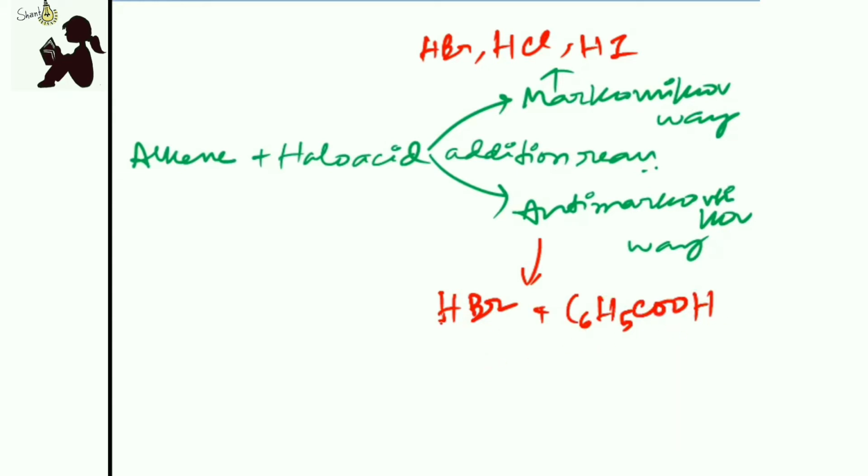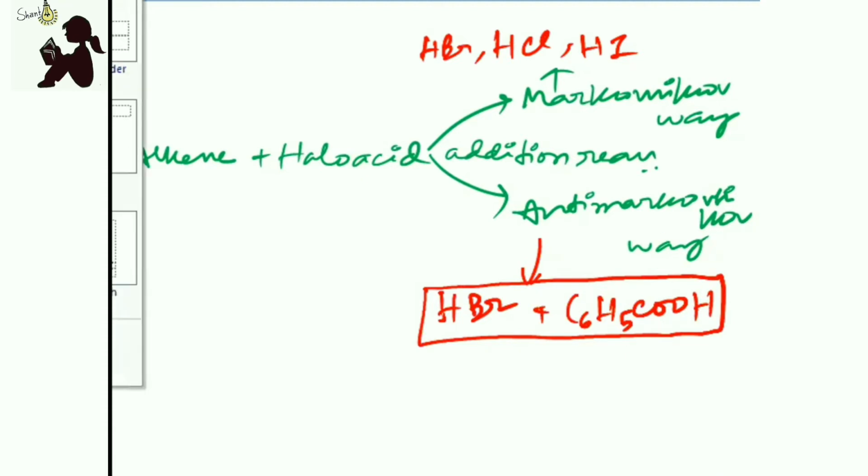So you have to remember this condition of anti-Markovnikov. That is, anti-Markovnikov rule only applies when the reagent is HBr plus C6H5COOH.